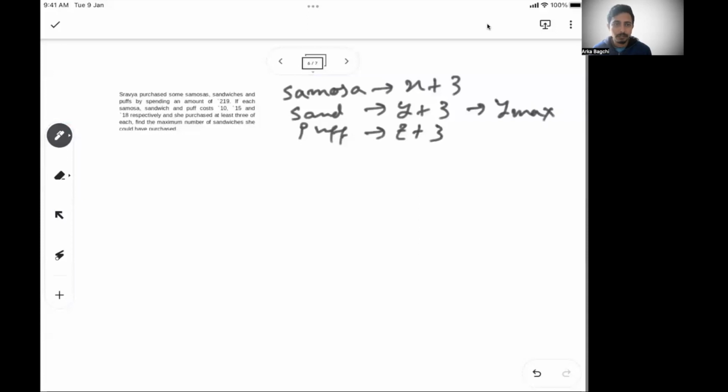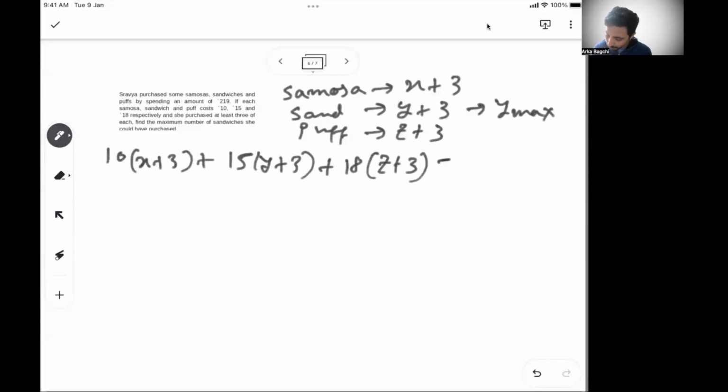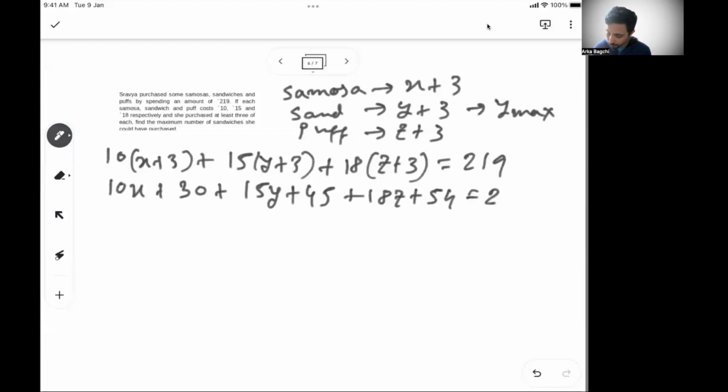So the costs of samosa, sandwich, puff are 10, 15, 18. So 10 into x plus 3, plus 15 into y plus 3, plus 18 into z plus 3 is equal to 219. That's been given. So I can write 10x plus 30 plus 15y plus 45 plus 18z plus 54 is 219.